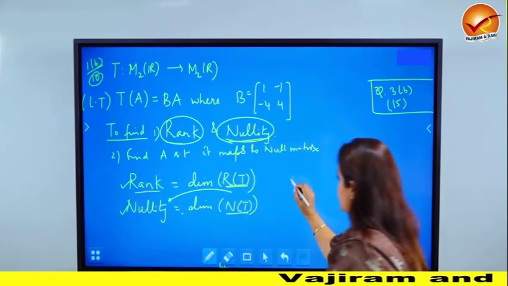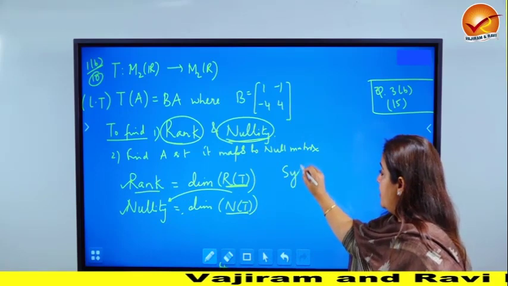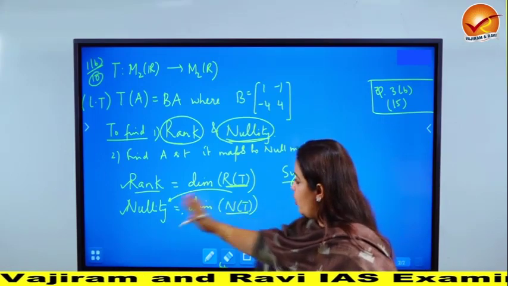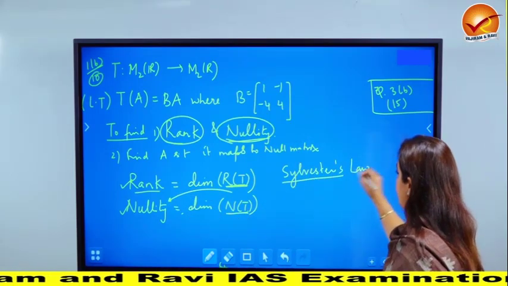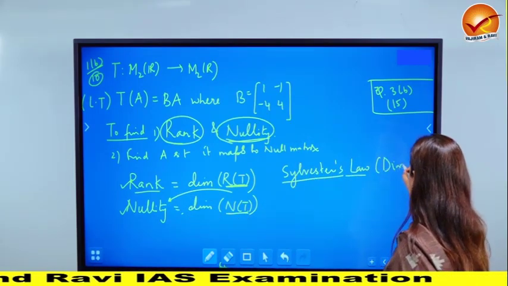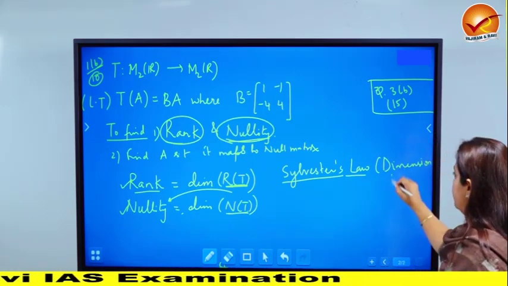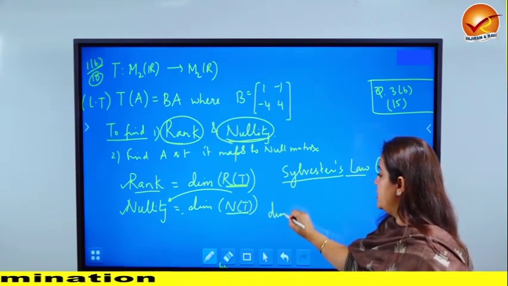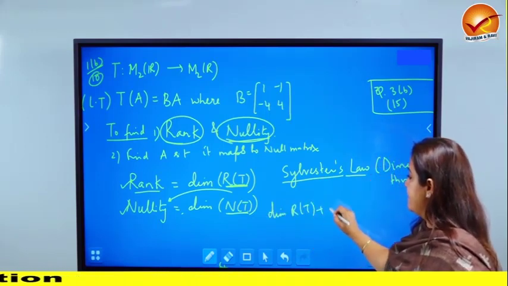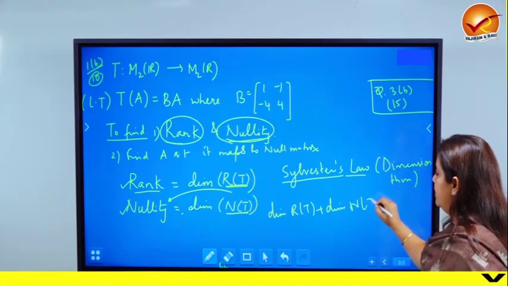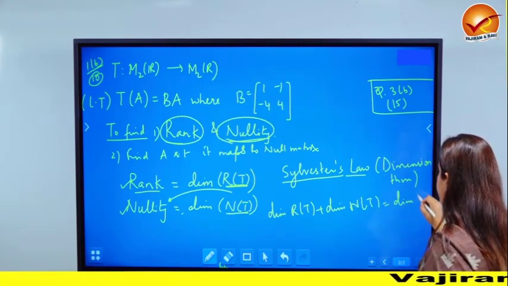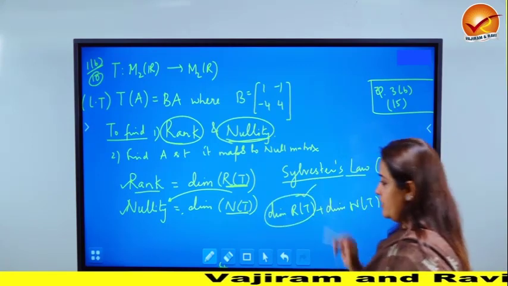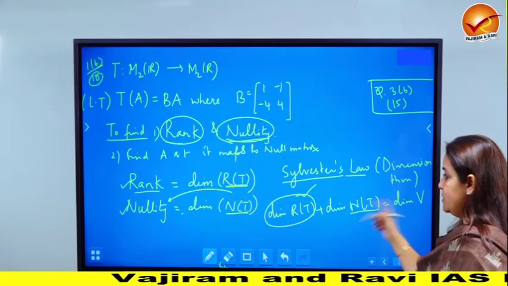And after that, I'm giving you a 10 marker solution first. We'll find one of them, we'll find rank or nullity and then use Sylvester's law, which is also known as the dimension theorem. What does it say? It says that dimension of R(T) plus dimension of N(T) is nothing but dimension of the domain which is V. So if you can find out any one of them, suppose we know this already, then how do we find this? By using this law.